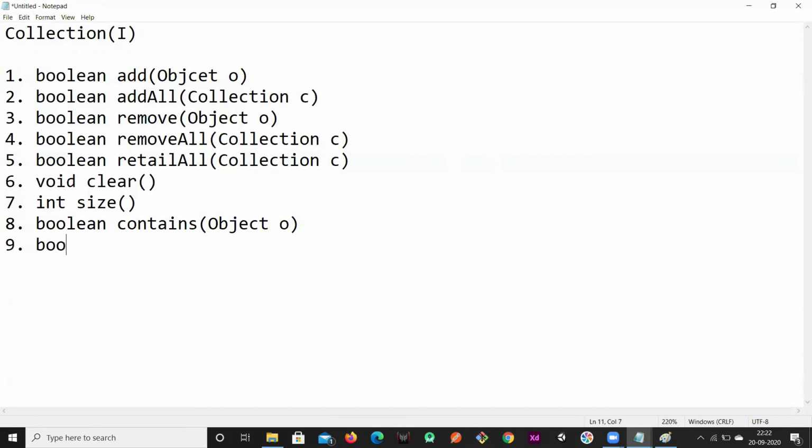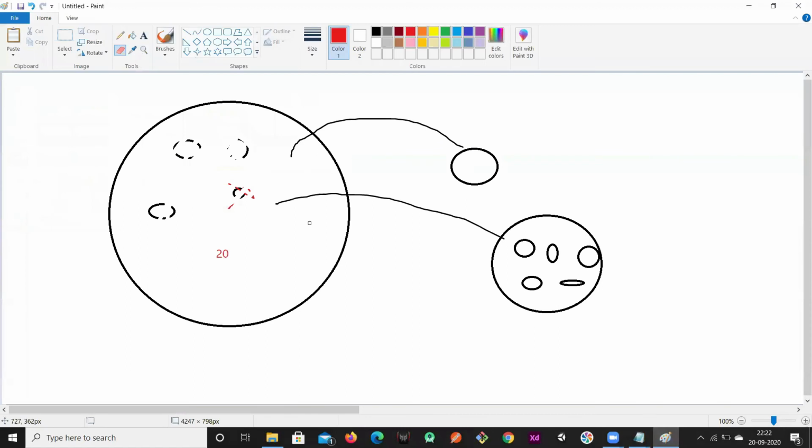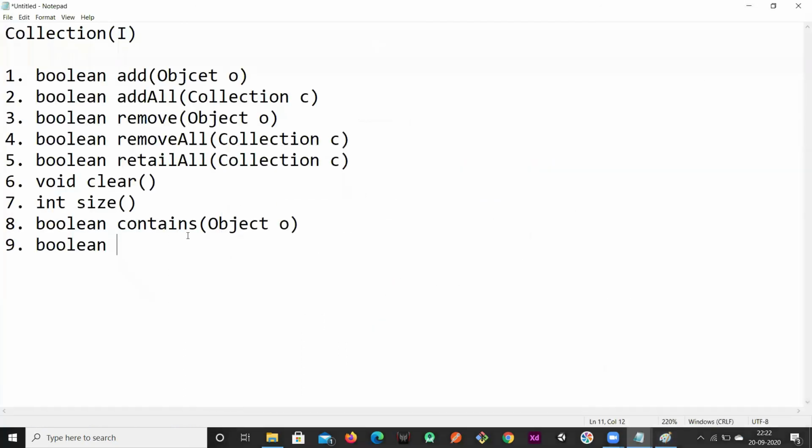And if you want to check whether a collection of objects is available, say whether these 6 elements are there in these 20 elements in this collection, if you want to search as a collection, then we have to use containsAll. So containsAll, you have to pass collection C. If you want to check whether a group of elements is available in the collection or not, then we'll use containsAll. So this is one more method.